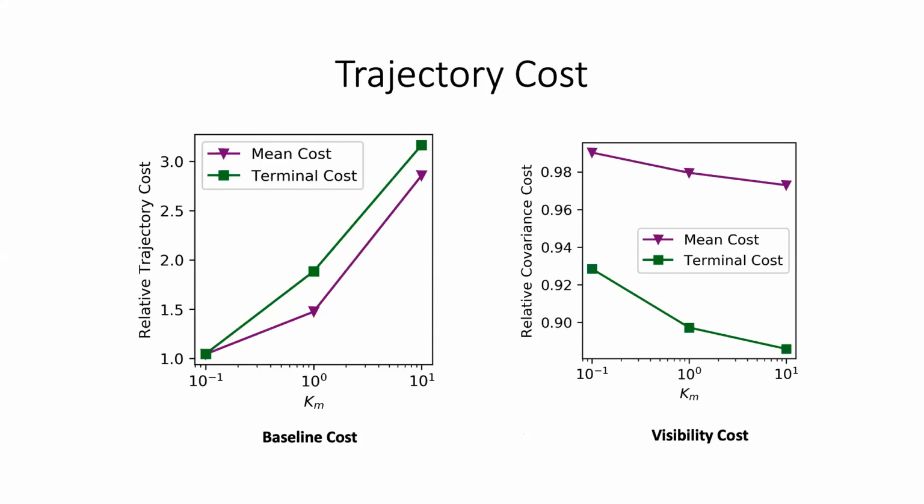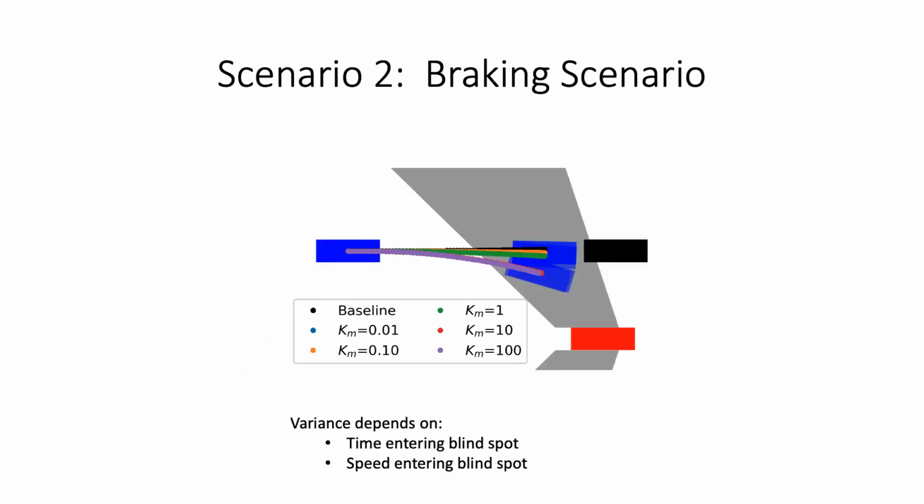On the left, the baseline cost is plotted. As we increase on the horizontal axis the visibility weight, we see that the comfort and performance of our trajectories increases. And on the right, we plot the actual visibility cost, and we see that as we weight the visibility more, we see a reduction in the covariance cost, showing that we're providing more importance towards the relative visibility of each of these trajectories.